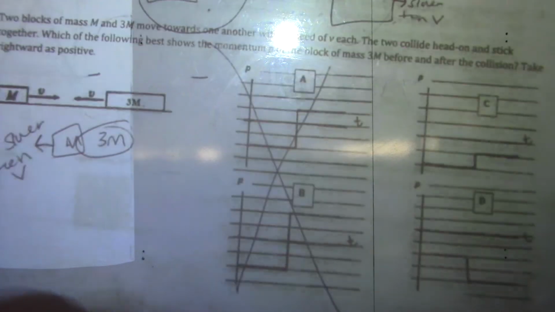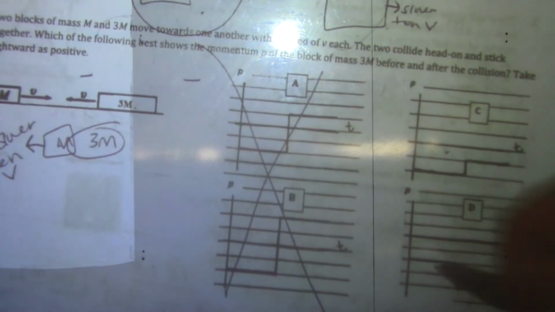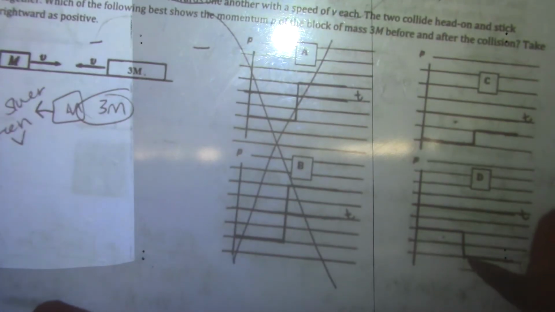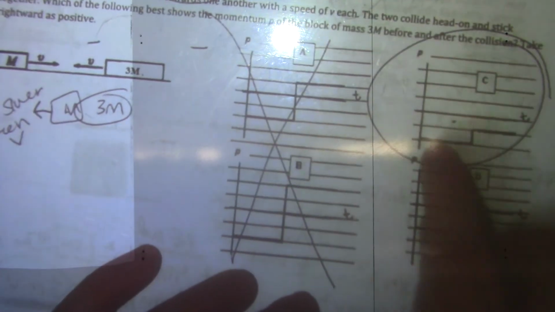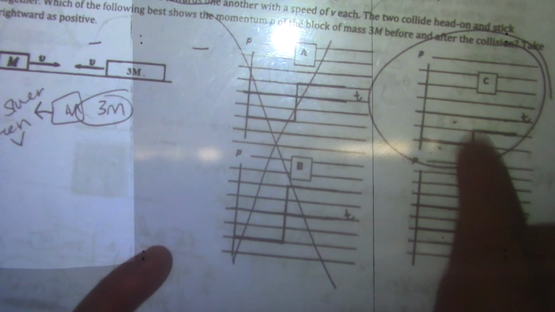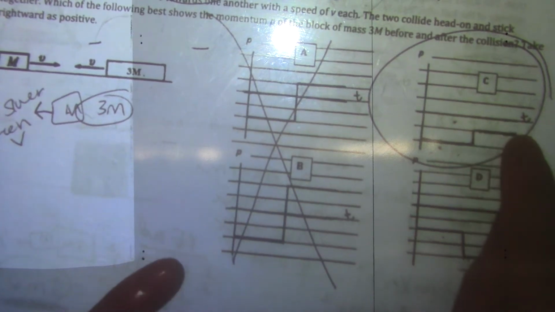So first cross off anything that isn't negative and that starts negative and ends negative, so A and B are wrong. C and D both start negative. D is actually getting faster, whereas C is actually getting slower, so C is your answer. Because I start with some negative velocity, and now I'm still negative, but it's not as fast as before.